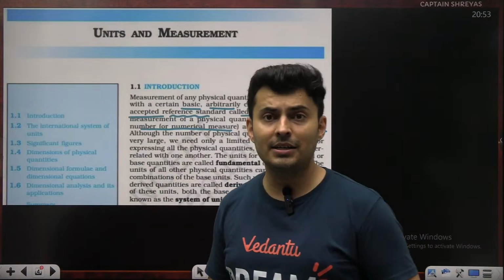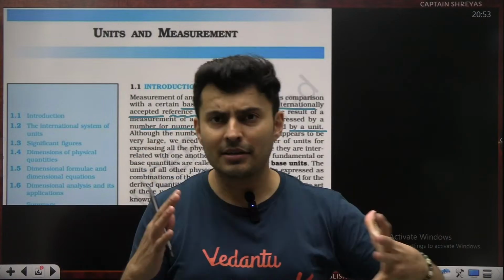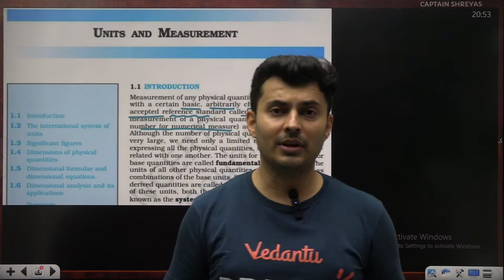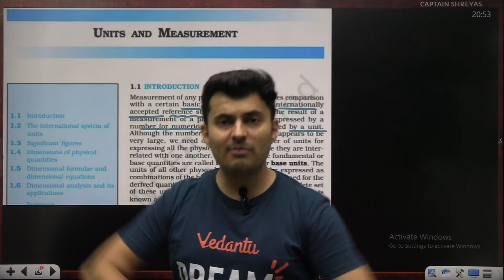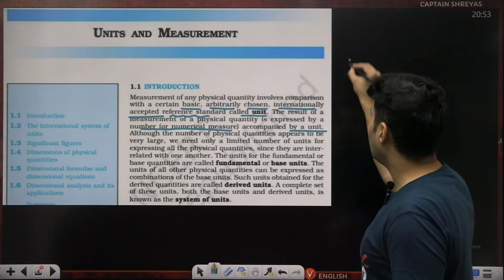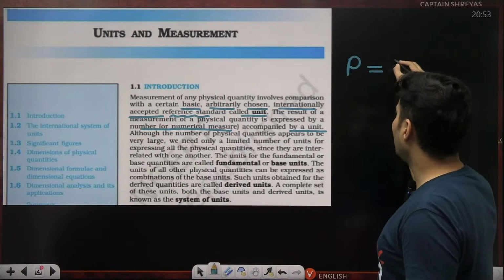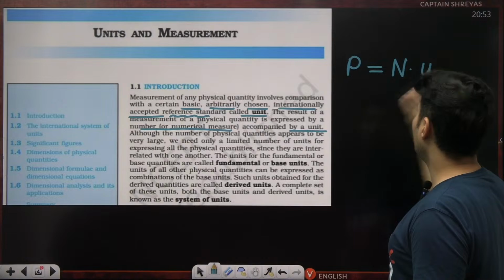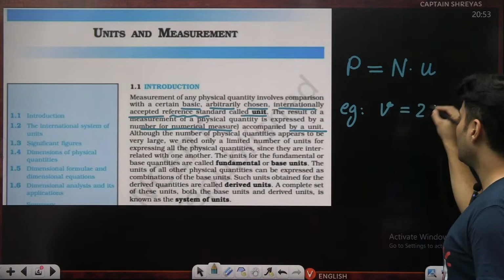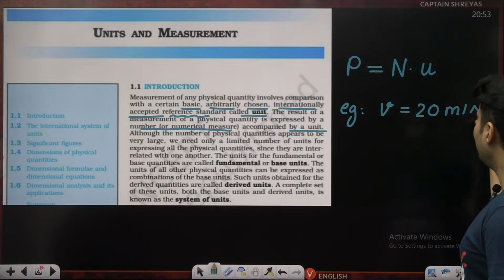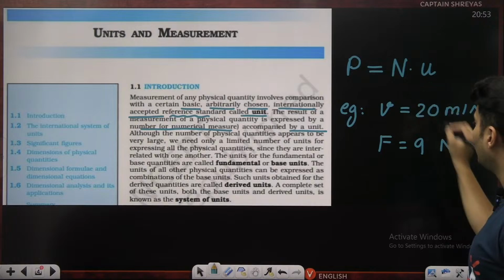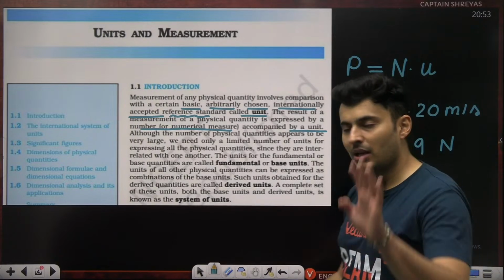Okay, I'm very excited and I can run. I have a lot of energy and I can run at 20 meters per second. So my speed becomes a physical quantity. But that I'm very excited is not a physical quantity because there is no number or unit associated with it. So the first part talks about how any physical quantity is always a number along with a unit. For another example, I can say my velocity or speed is 20, which is the number, and the unit is meters per second. Force, let's say, is 9 Newton. 9 is the number, Newton is the unit. Got it till this point?